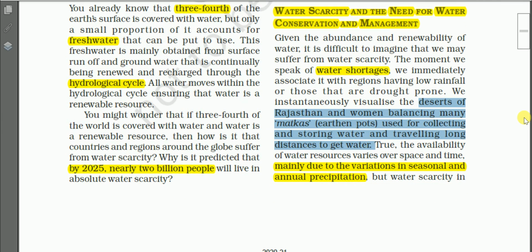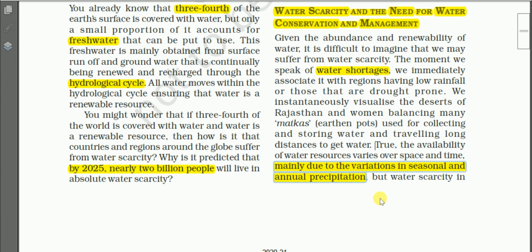And you must know that shortage of water in India is mainly due to the variations in the seasonal and the annual precipitation. So this is the number one cause, okay, for water scarcity.